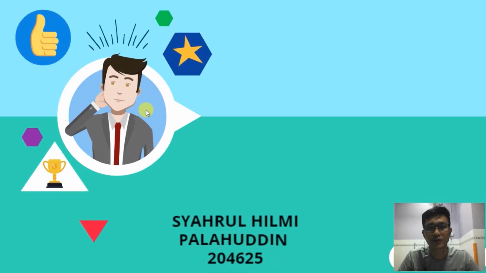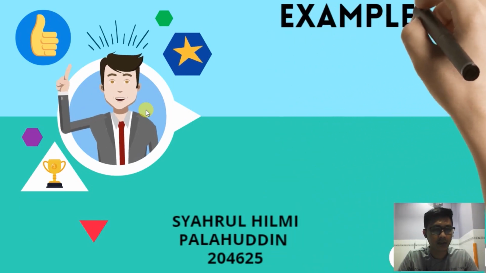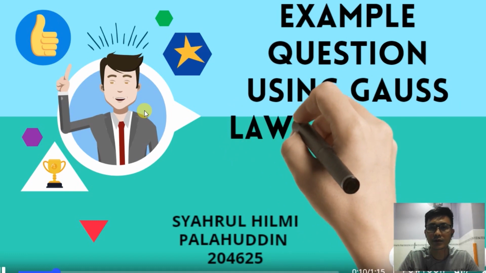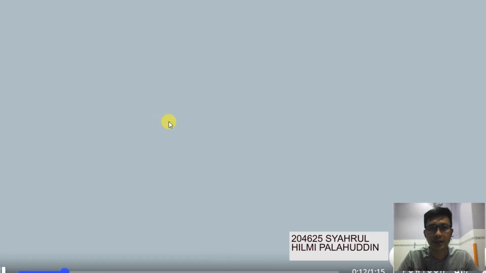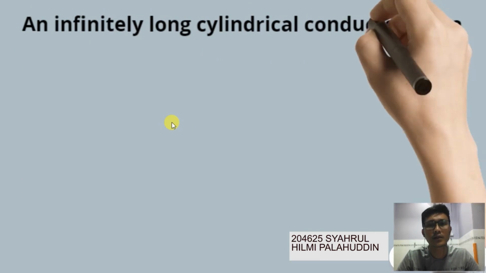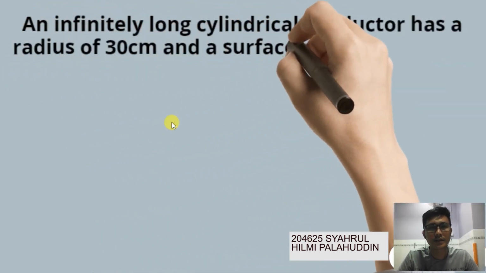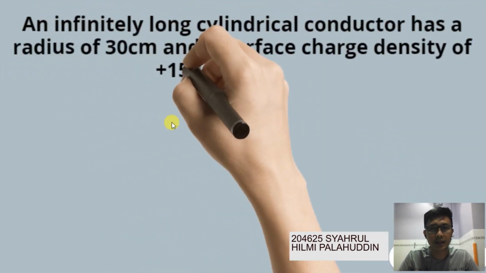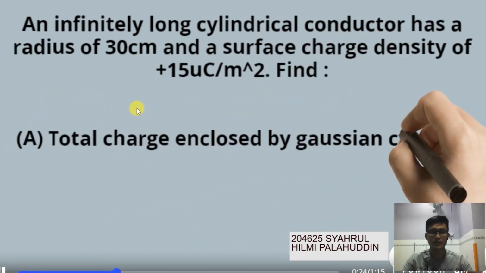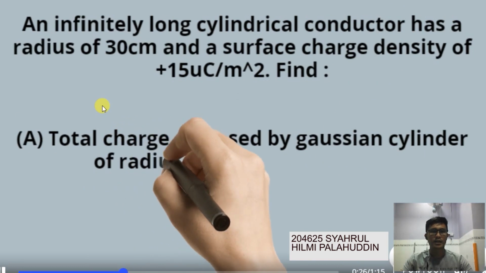Metric number 204625, and my part is an example question using the Gauss law equation. So we look at here, an infinitely long cylindrical conductor has a radius of 30 cm and a surface charge density of 15 microcoulomb per meter square.